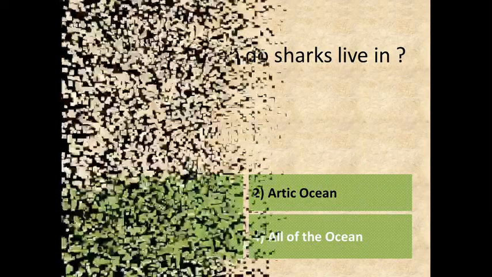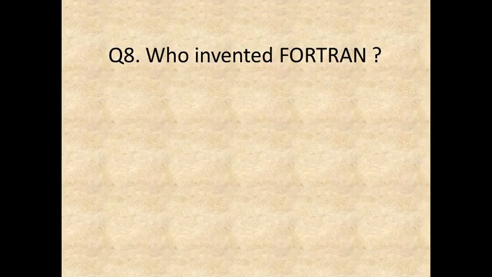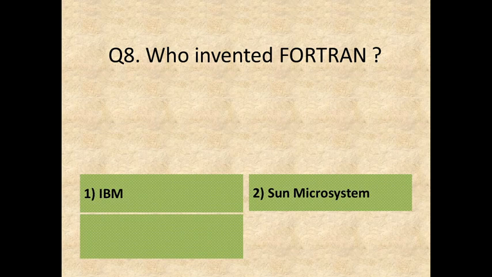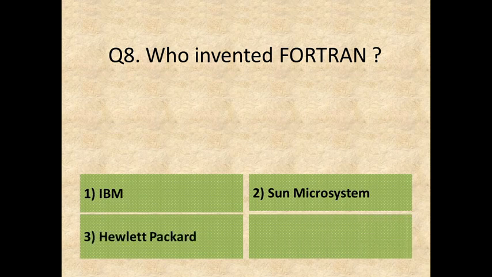Next. Question 8. Who invented Fortran? Here are your options. Option 1, IBM. Option 2, Sun Microsystems. Option 3, Hewlett-Packard. Or, Option 4, Microsoft. The correct answer is, Option 1, IBM.